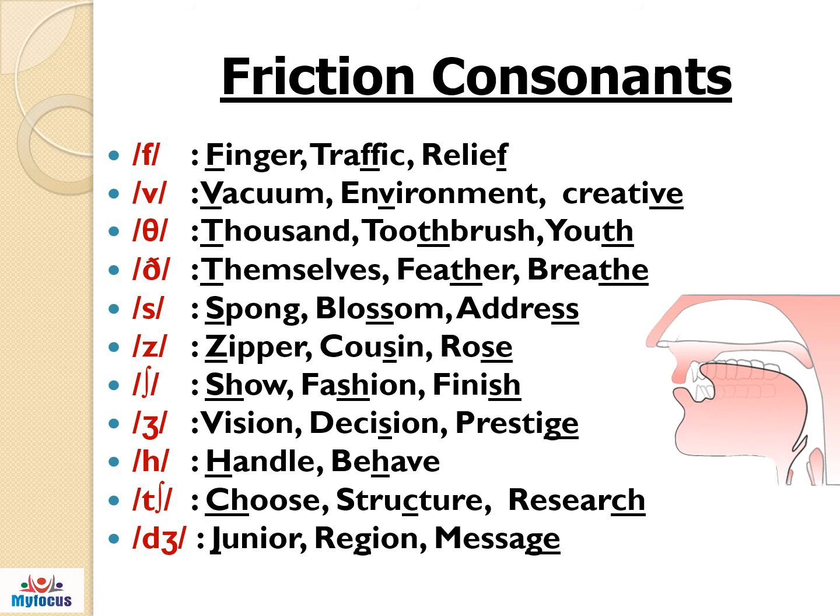The next one is z. Z is articulated with the tip and front of the tongue close to the teeth ridge. The air escapes between the tongue and the teeth ridge. Keep in mind the vocal cord vibrates here. Z. Zipper, cousin, rose. The seventh one is sh.